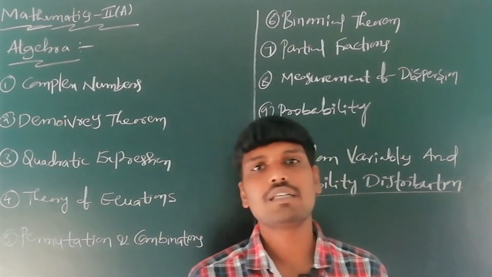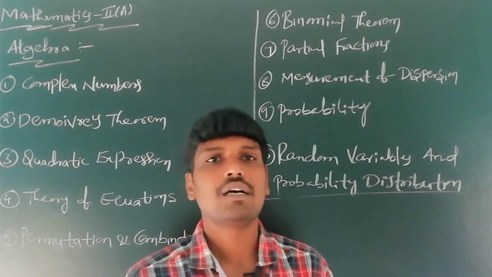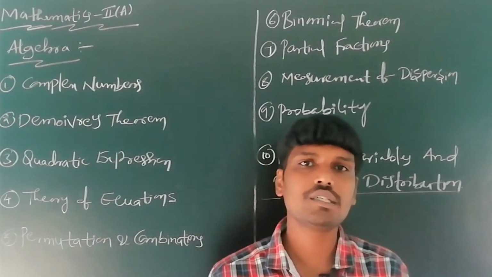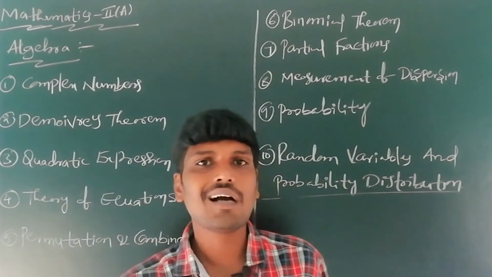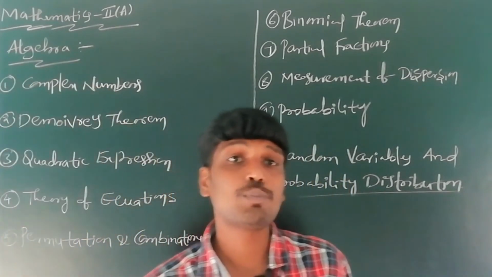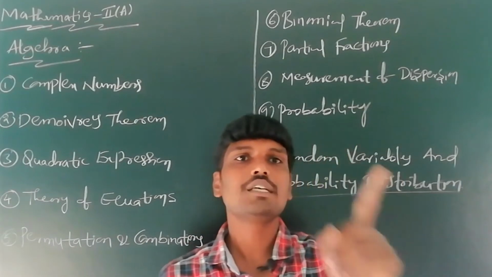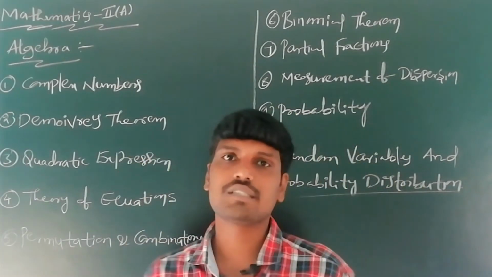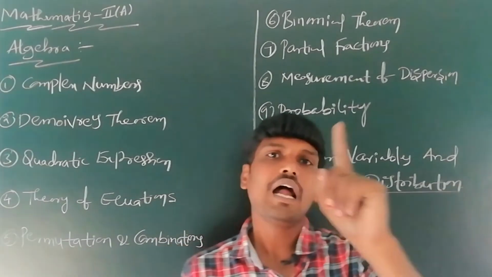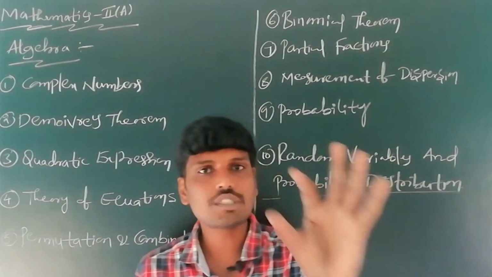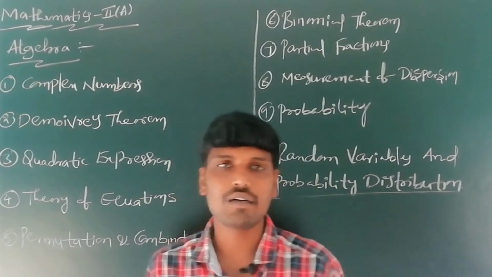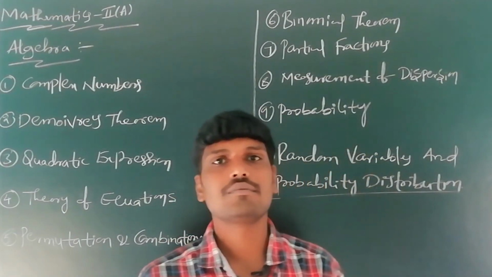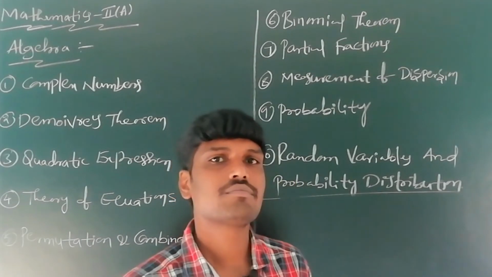These 10 chapters are divided into two parts. Chapter number 1 to chapter number 8 belong to the algebra part. After that, the 9th and 10th chapters belong to the probability part. The algebra part has 8 chapters.